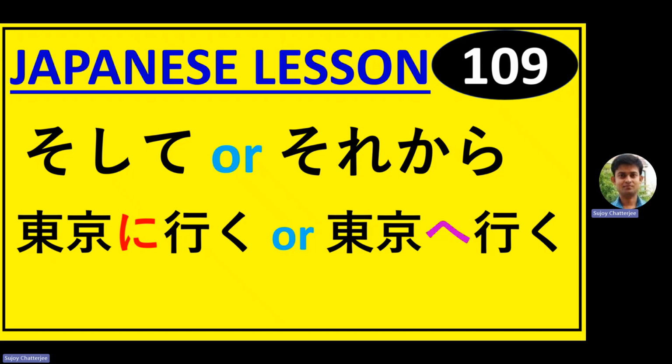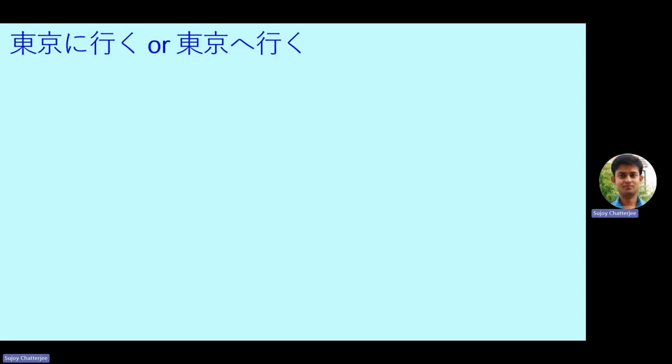This is the series called Japanese Lessons for Beginners, and today we are at lesson 109. The topic for today is soshite or sorekara, Tokyo ni iku or Tokyo e iku. Basically these are some of the very common confusions that a learner has with respect to the usage of these items. So we are going to clarify the confusion and we will try to understand when to use what. So we begin with the latter one, Tokyo ni iku or Tokyo e iku.